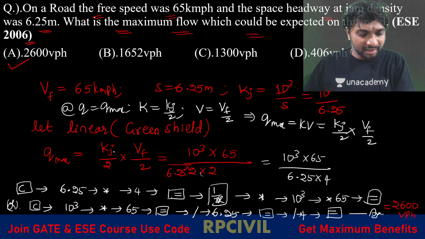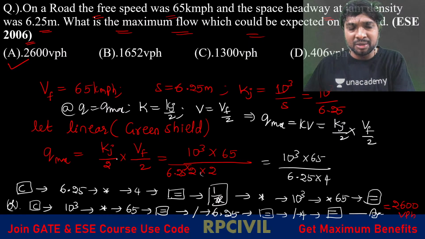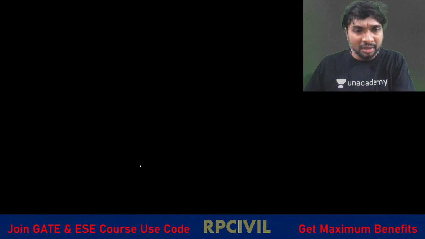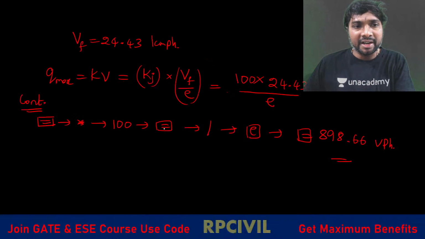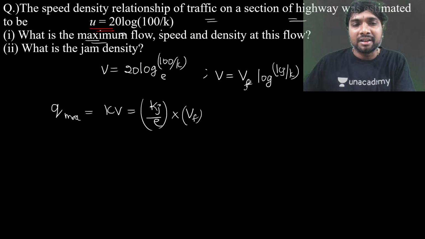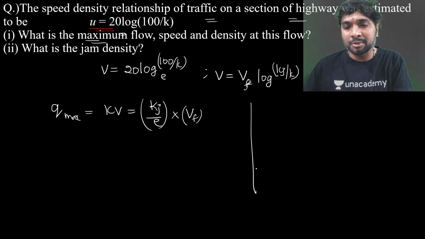If it is the linear model or Greenshield model, it is Kj by 2 into Vf by 2. Underwood model, Kj into Vf by E. Greenberg model, Kj by E into Vf, you can say. If you just observe, what is that Q maximum? Q maximum equal to Kj by 2 into Vf by 2, right?